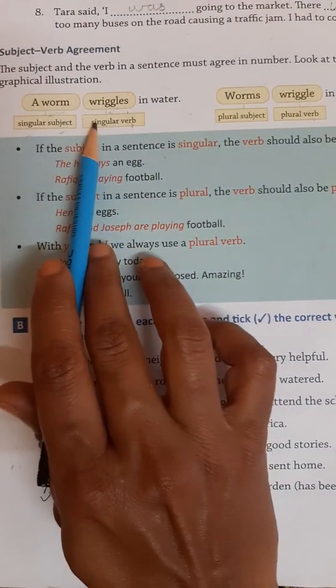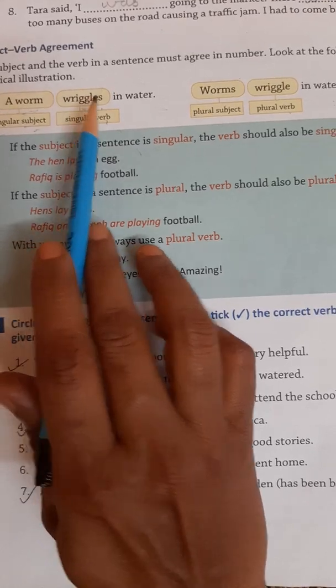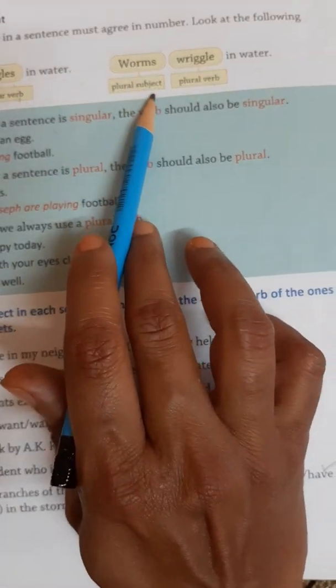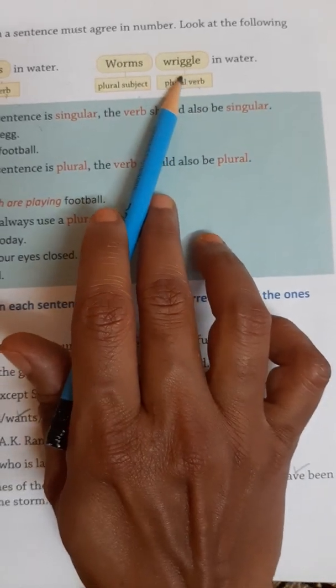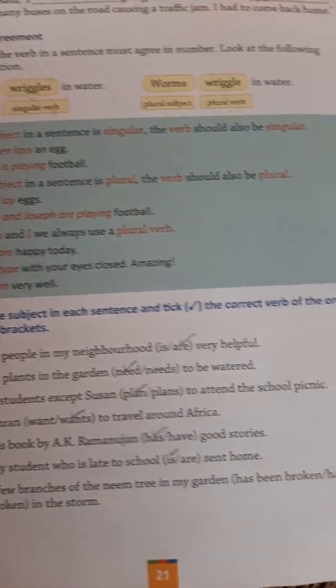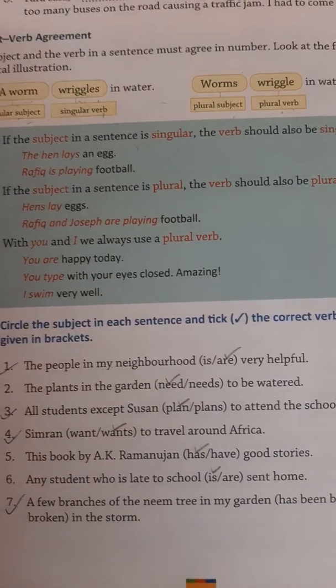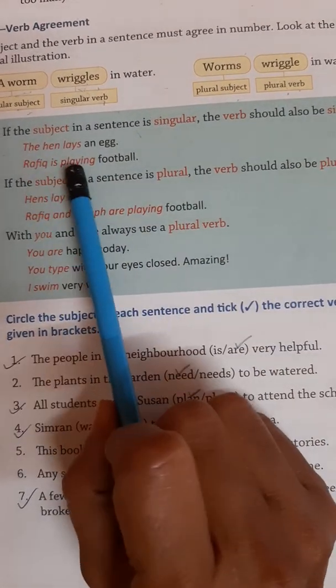Is it clear to everyone? When we talk about a singular subject, we put S with the verb. But when we talk about a plural subject, we remove S. We write the verb. If the subject in a sentence is singular, the verb should also be singular. Like the hen lays an egg. Rafiq is playing football.